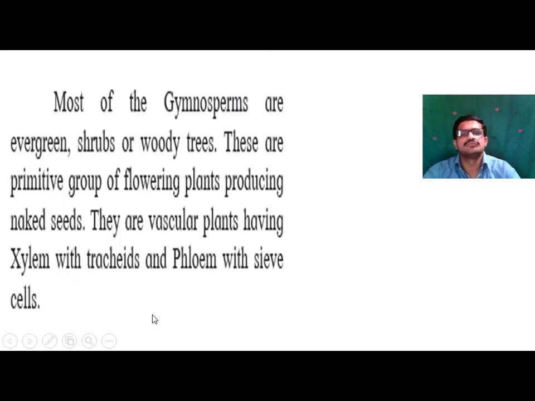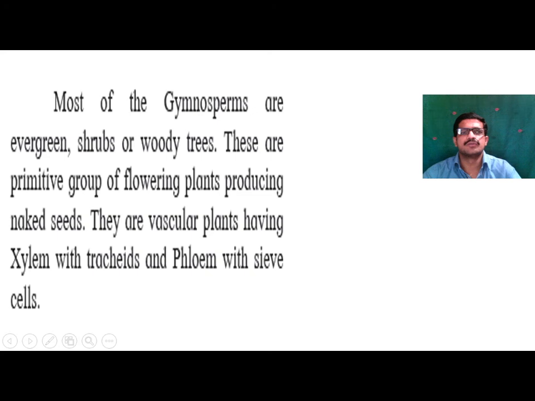Most gymnosperms are evergreen in nature, shrubs or woody trees. These are a primitive group of plants producing naked seeds. They are vascular plants having xylem with tracheids and phloem with sieve cells. Like pteridophytes, gymnosperms also consist of xylem and phloem tissue. Xylem consists of only tracheary elements while phloem consists of only sieve cells.